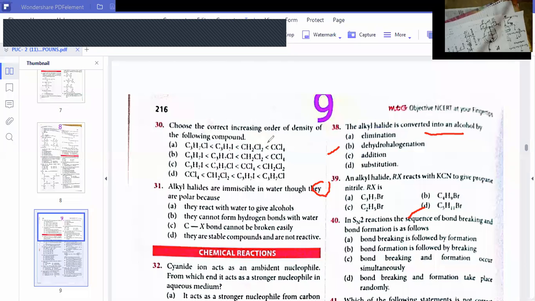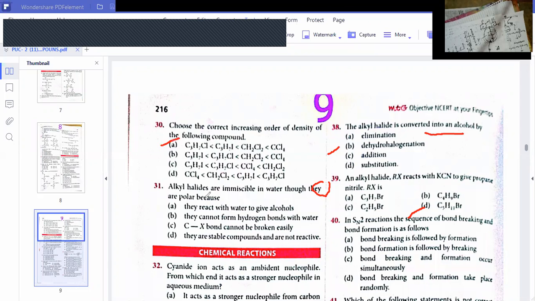CCl4 has 4 chlorines, the other has 2 chlorines. So more chlorines, more halogens, more will be the density. So tetrachloromethane is more than dichloromethane. Then when it comes to these two molecules, one has chlorine and the other iodine. Which has more molar mass? Iodine. So alkyl iodides are more dense than alkyl chlorides. So what is the option for question number 30?